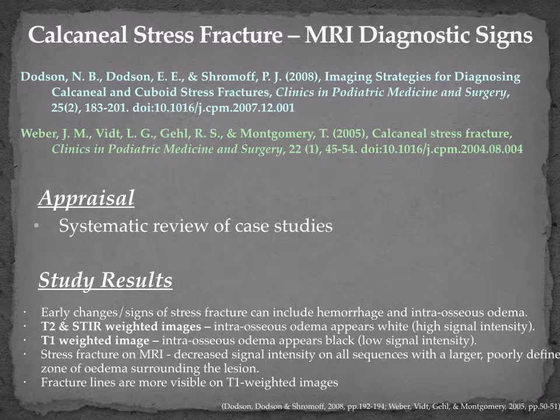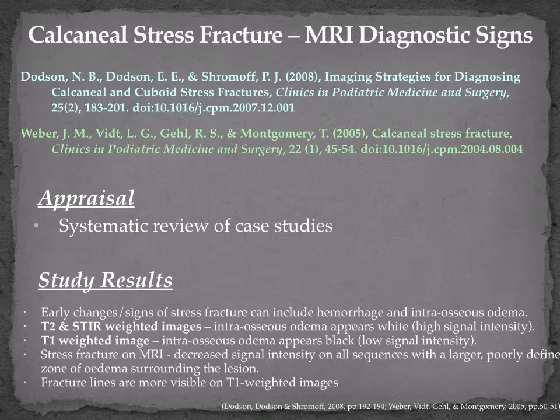Therefore, it is important to make sure that the T2 fat suppressed images are taken first so that the bone marrow edema can be visualized. On T2 fat suppressed images, marrow edema will appear bright white, high intensity, contrasting against a dark background of fat suppressed normal bone and soft tissue. With further progression of the stress fracture, the edema will be visible on T1 and T2 images. The T1 weighted images are also known as fat images, with normal bone appearing bright white. Interosseous edema appears dark, decreased signal intensity on T1 weighted images.